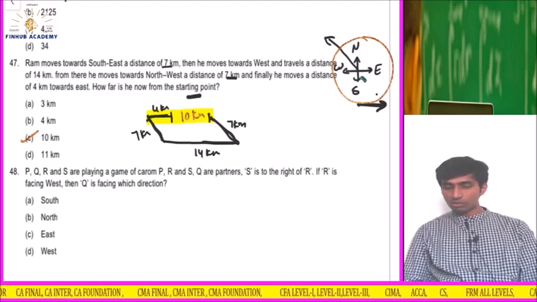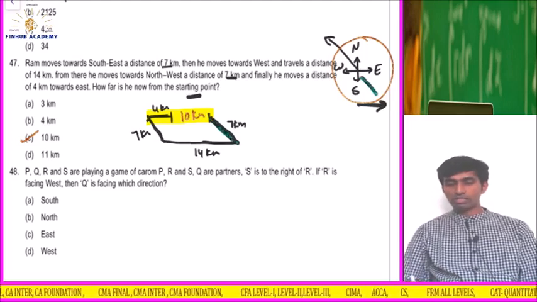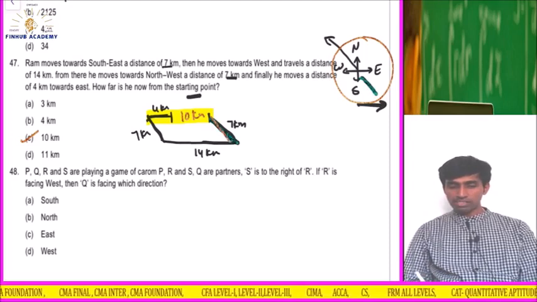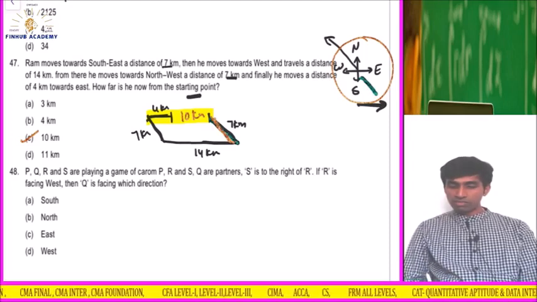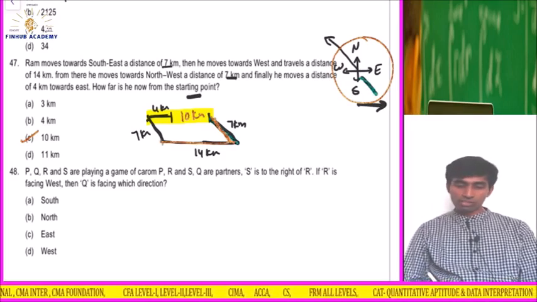First he said that he is moving to the southeast. So he came from here to here. This is 7 kilometers. Then he moved towards the west 14 kilometers. Then towards the north it's 7 kilometers.